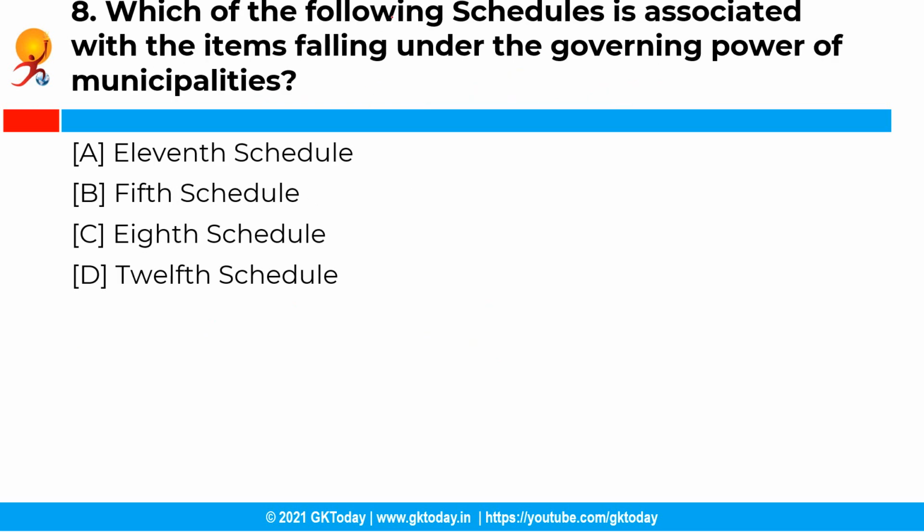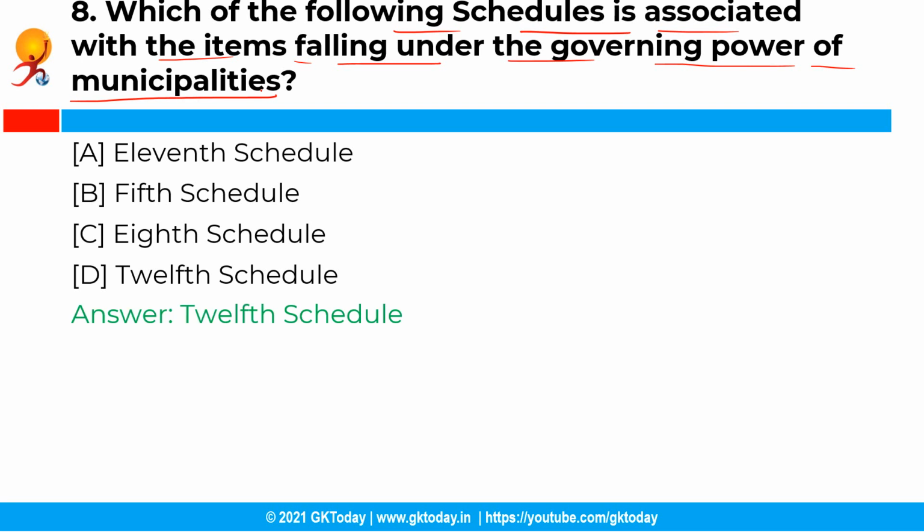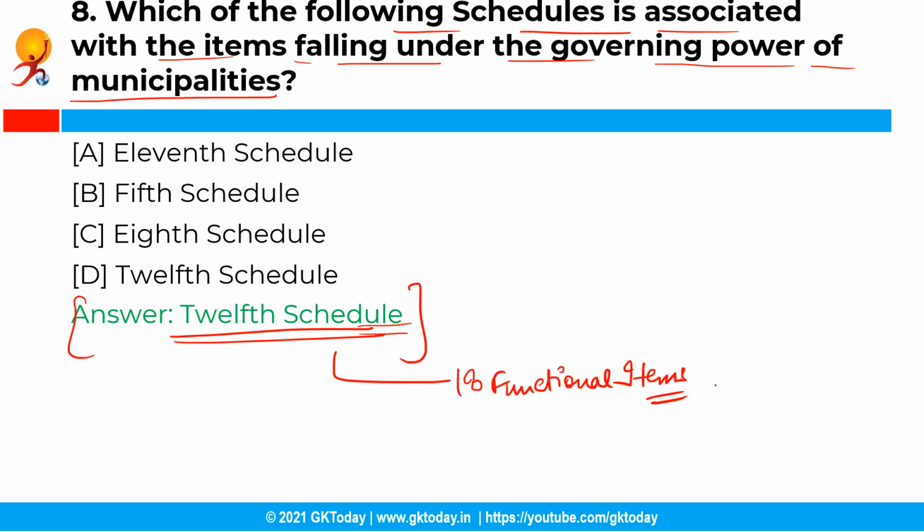Now, the next question is, which of the following schedules is associated with the items falling under the governing power of municipalities? So you have the following options and the correct answer is option D, that is 12th schedule. So the 12th schedule contains 18 functional items with respect to which municipalities have governing power.